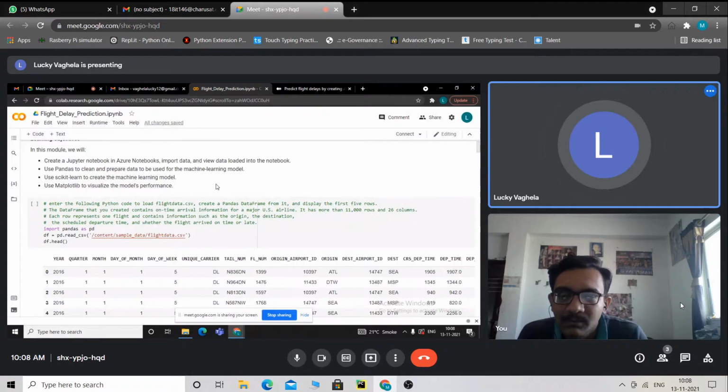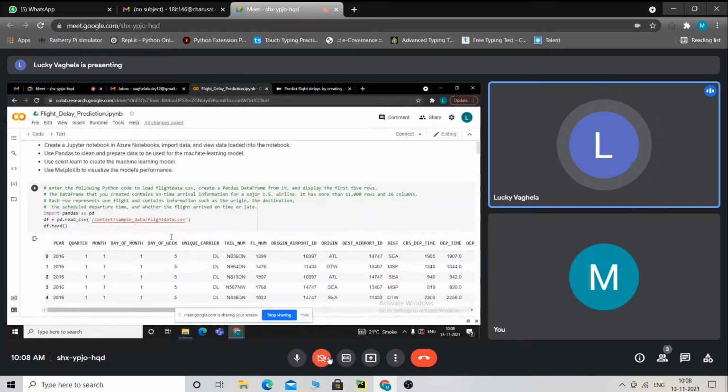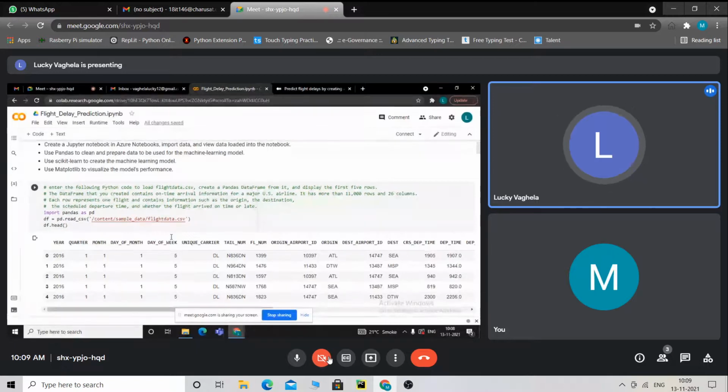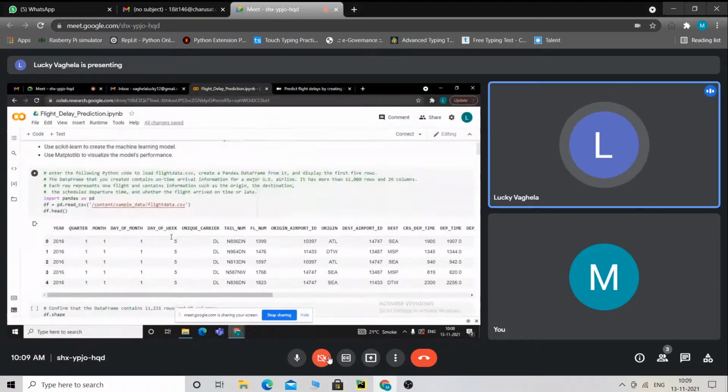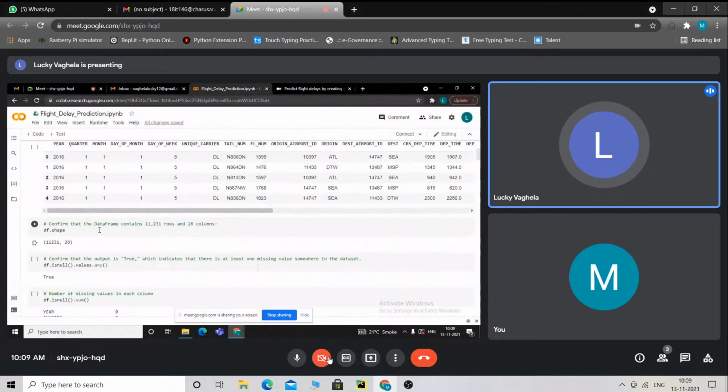Okay, hello. Let's see the implementation. First we import the pandas library, and then we read the flight data CSV file. We confirm that it contains 11231 rows and 26 columns.